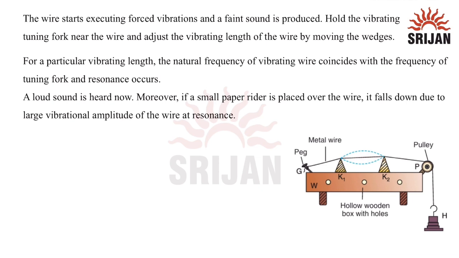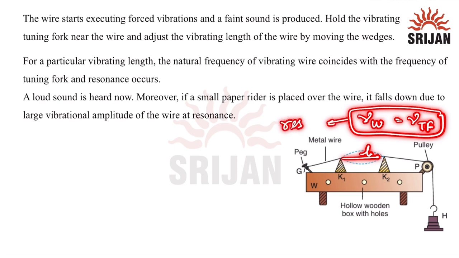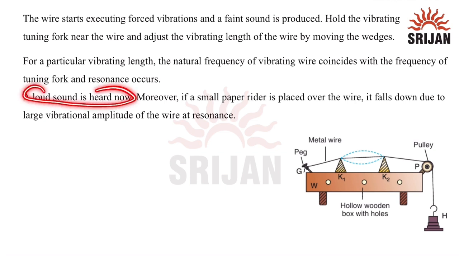Now, if I hold the vibrating tuning fork near the wire like this, and then adjust the vibrating length of the wire by moving the wedges in whichever direction is required, then for a particular vibrating length, say L, the natural frequency of the vibrating wire will be equal to the frequency of the tuning fork. At this stage, resonance will occur and we will hear a loud sound. Moreover, if a small paper rider is placed over the wire, it falls down due to the large vibrational amplitude of the wire at resonance. I hope this topic is clear to you. Thank you.